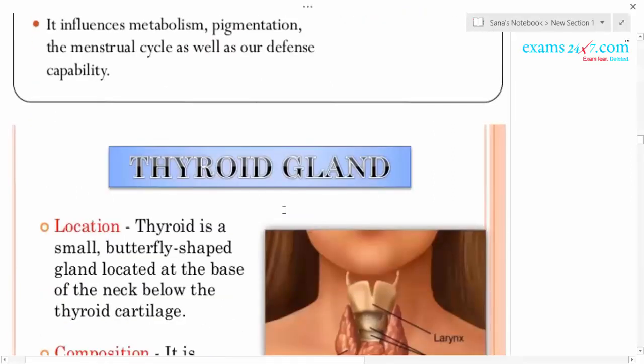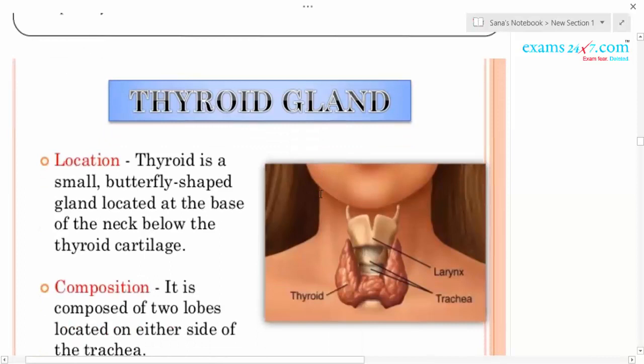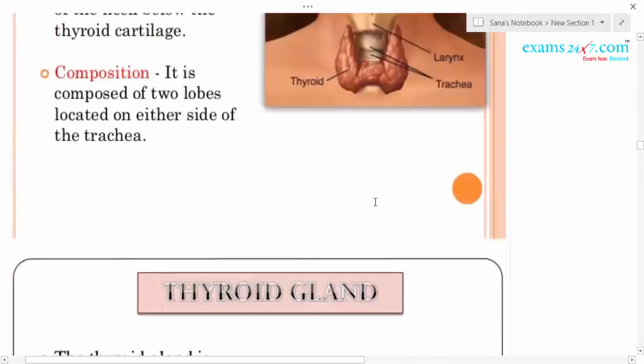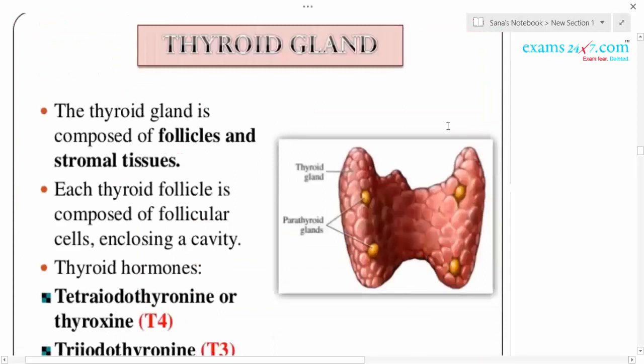So the next important gland is called the thyroid gland. This thyroid gland is composed of two lobes which are located on either side of the trachea. Okay. It is butterfly shaped and located at the base of the neck below the thyroid cartilage. And if you see here, you can see the structure of the thyroid gland.